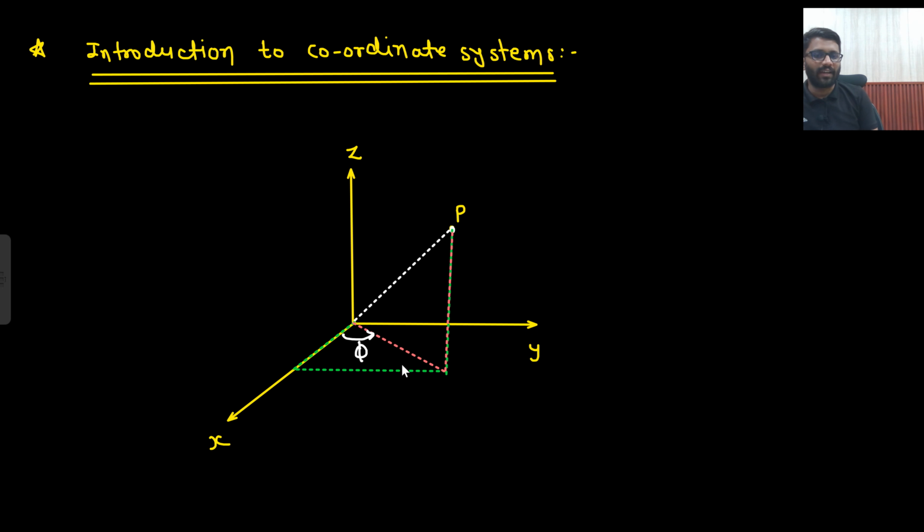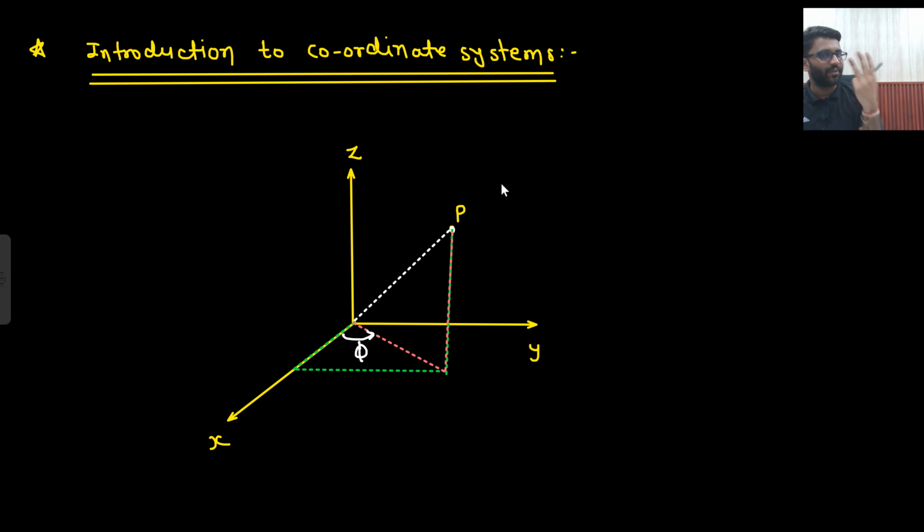So there are three kind of guys. One guy said that, sir, I will go here, here, and here. Other guy said that, sir, I go here and here. Other guy said that, sir, directly I will jump. Who is the smartest one? All are at the same level. You might think that, sir, this is the smartest one. No, this is not the smartest one. When I teach spherical coordinate system, there I will teach why this is not the smartest one. Okay, all are at the same level.